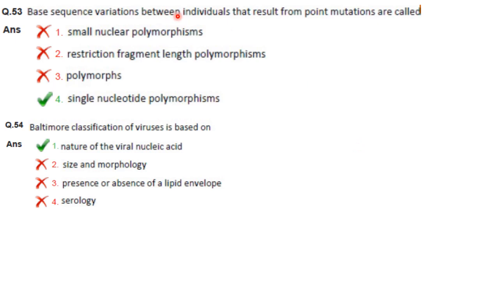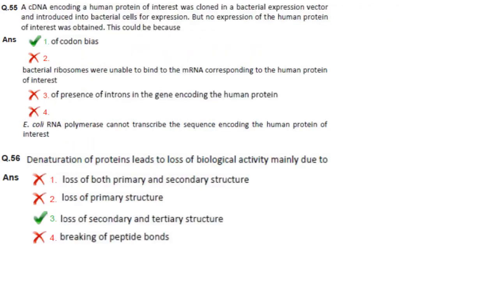Then base sequence variation between individuals that result from point mutation are called single nucleotide polymorphism. A point mutation occurs in a genome when a single base pair is added, deleted or changed. Then Baltimore classification of viruses is based on nature of the viral nucleic acid. Answer is option 1. Then next one.